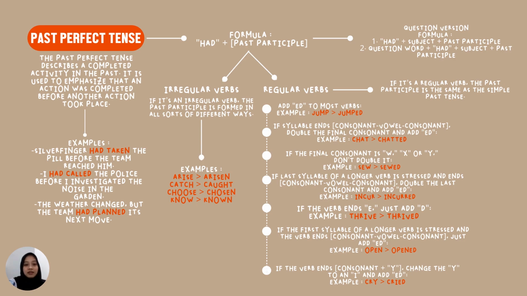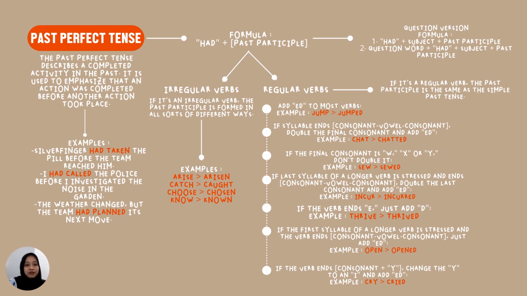Here are some examples that we can look at. The first example is Silverfinger had taken the pill before the team reached him. I have marked the formula in red. I have marked had taken there. The formula is correct. There is had and taken. As I said before, taken is the verb 3 of take.